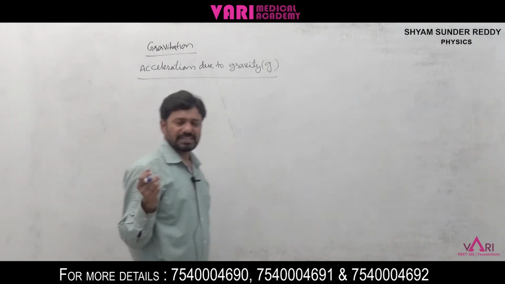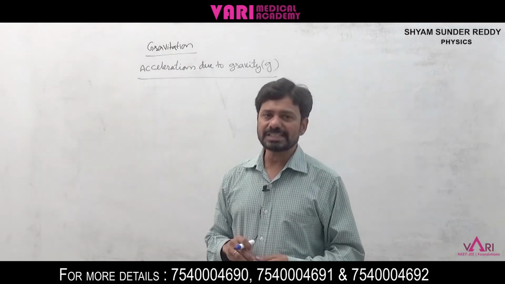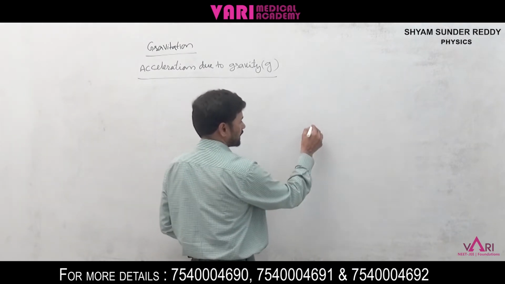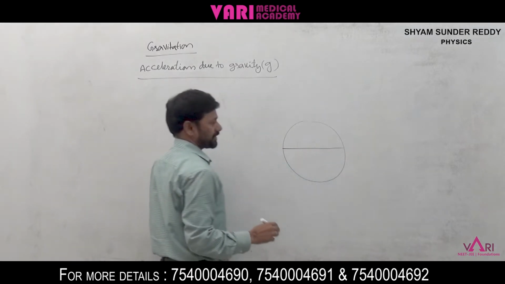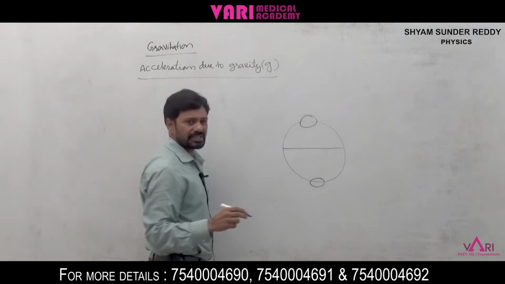The g value is generally a constant, but it changes from place to place. Suppose we take the earth: at the center of the earth, at the two poles of the earth, it will be changed.